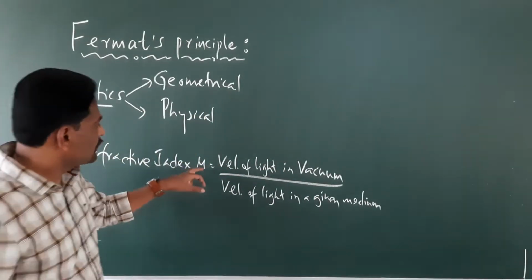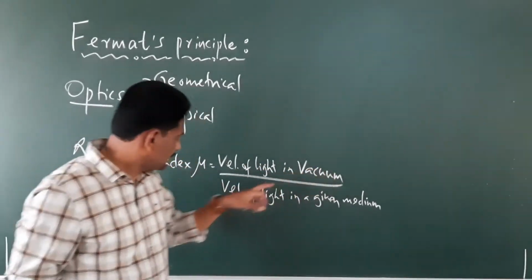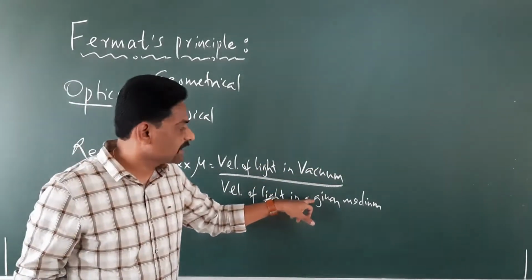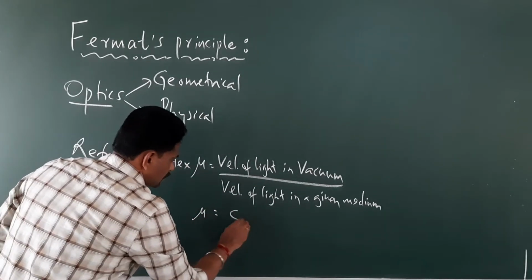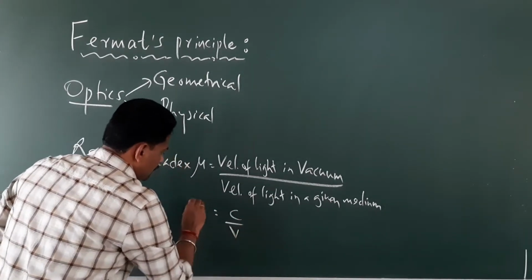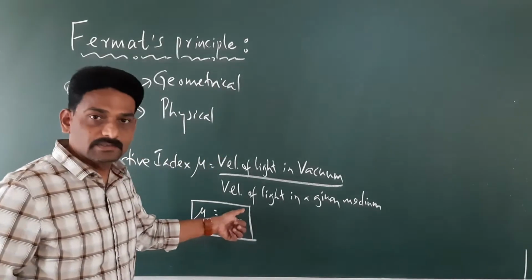So we say mu is equal to the velocity of light in vacuum divided by the velocity of light in a given medium. Or in other words, we say mu equals c divided by v.